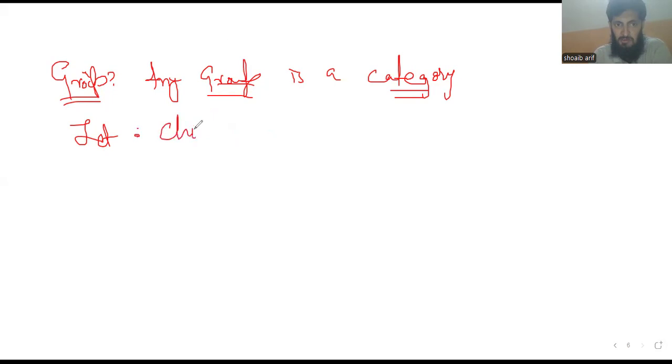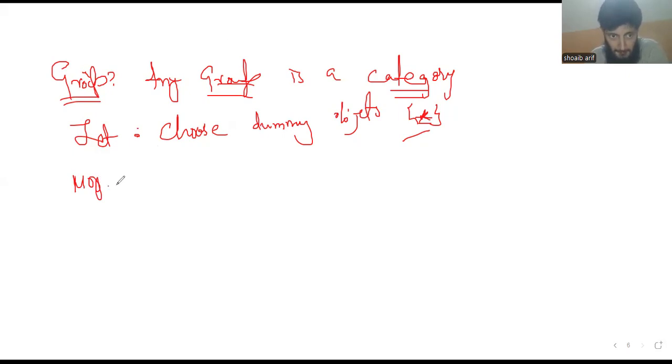So choose a dummy object, which is static. Okay, this is an object in the category group. And morphisms, what is morphisms? So we are choosing morphisms in group as a category.